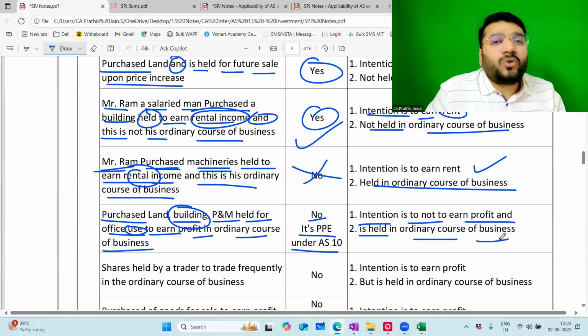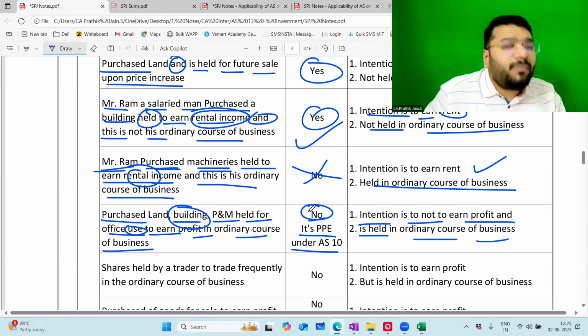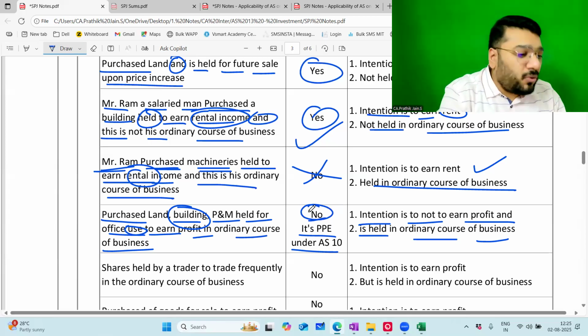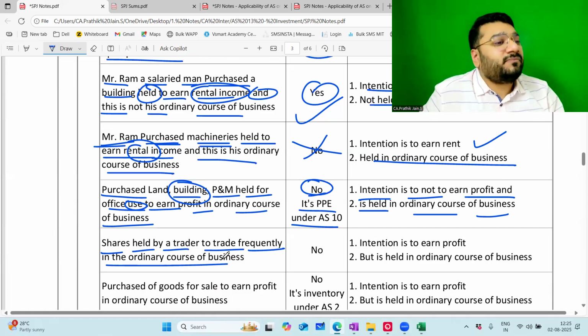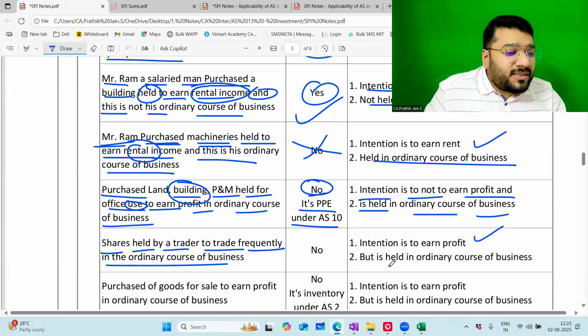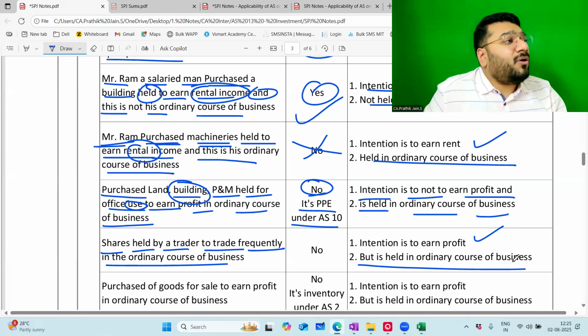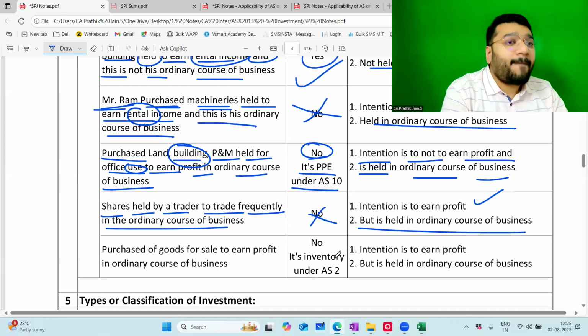And this is held in the ordinary course of business. So therefore, this cannot be considered as investment. Okay? Shares held by a trader to trade frequently in the ordinary course of business: intention is to earn profit, but this is held for the ordinary course of business. Hence, this is not investment.